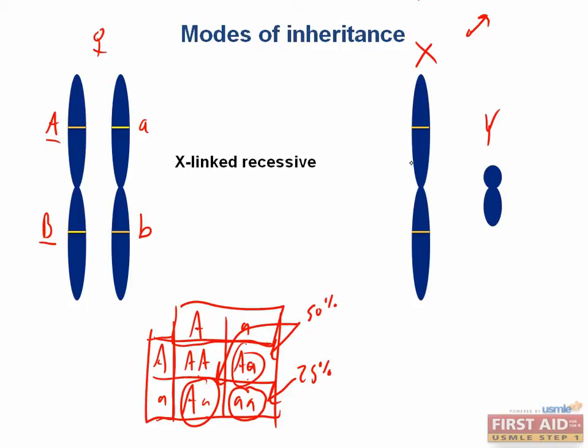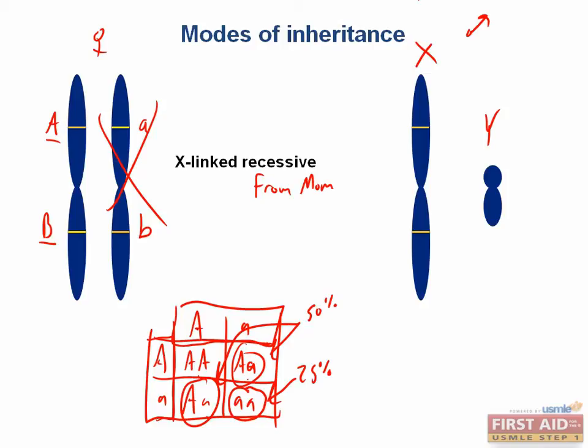Which parent will males inherit an X-linked recessive disease from? They're going to get this from mom because they get a Y chromosome from their father. Females need to get two affected copies to fully have the disease, which is very uncommon. Now, why do I say fully have the disease? Well, as I mentioned earlier, female cells inactivate one copy of the X chromosome. So only cells that have the X chromosomes that carry the disease as their active X will be affected.